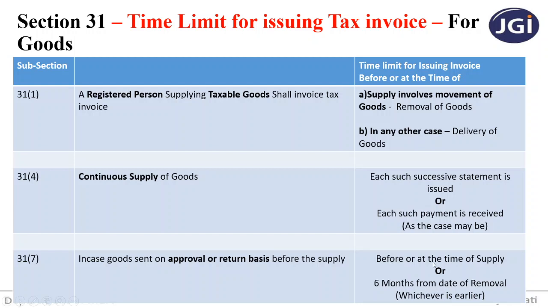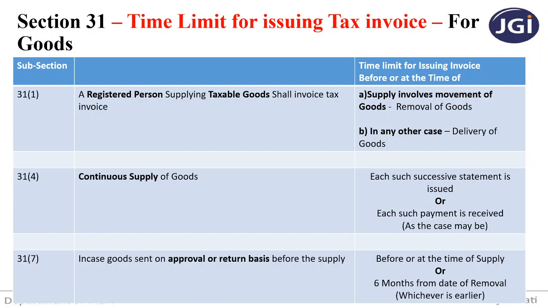So before or at the time of supply, the supplier can issue the tax invoice, or 6 months from the date of removal. Meaning I have not given any confirmation to the supplier and 6 months have passed from the date I have taken the goods from the shop of the supplier to my house. So whichever is earlier, on that date the tax invoice has to be issued by the supplier.